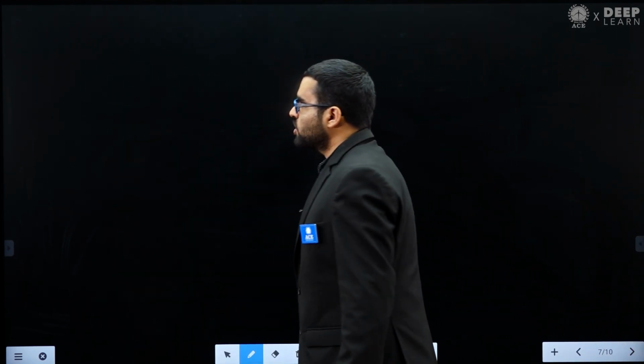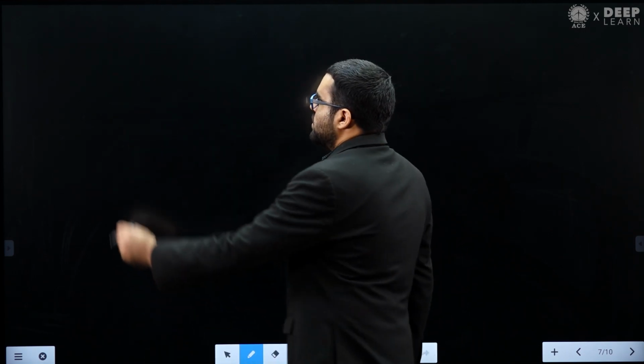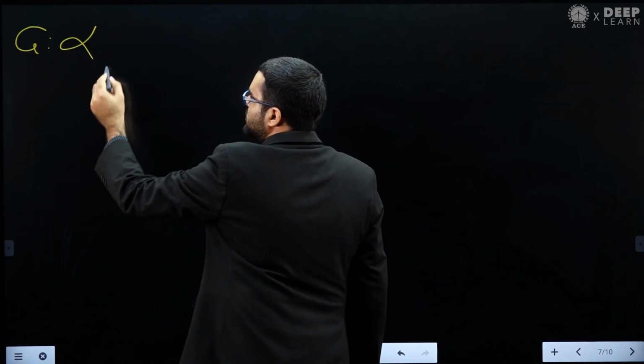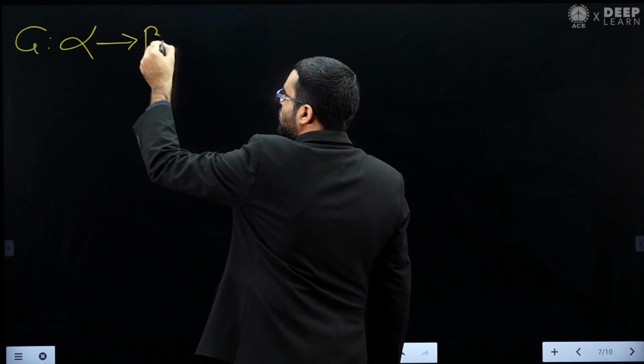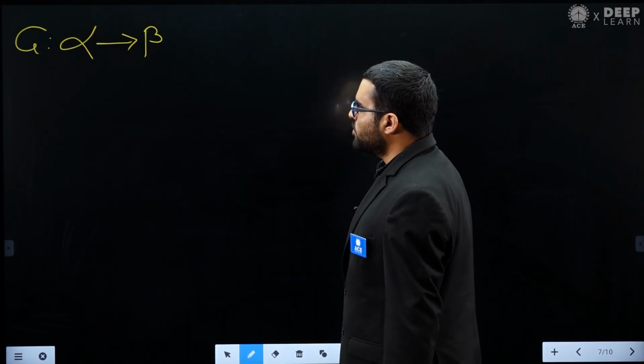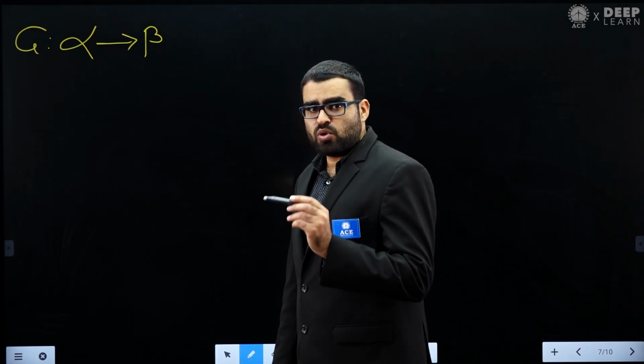In this method, we are going to use the definition of implication. Let's assume you have an implication statement, alpha implies beta. Whenever you have this type of statement, remember, an implication statement is always true except in only one case.